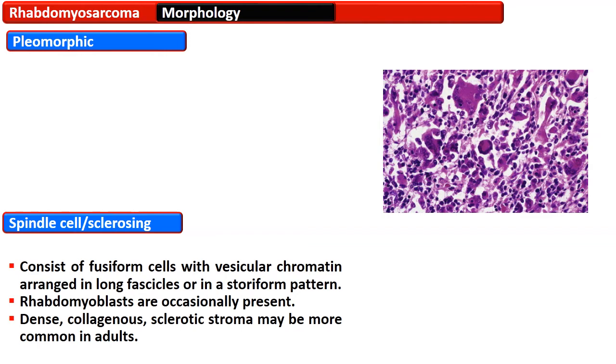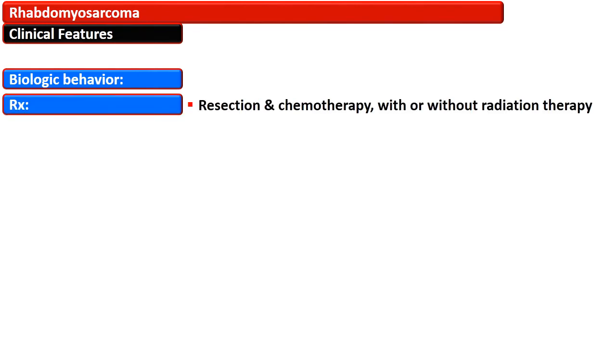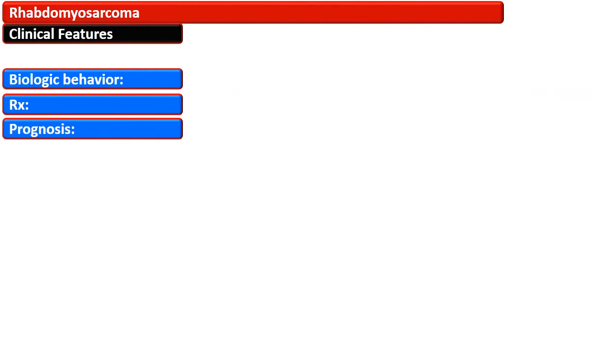The sclerosing type exhibits a dense collagenous sclerotic stroma, and it may affect any age, but the extremities are usually involved. The biologic behavior of rhabdomyosarcoma is aggressive, while the treatment is resection and chemotherapy with or without radiation therapy.